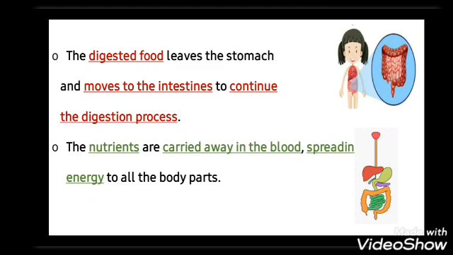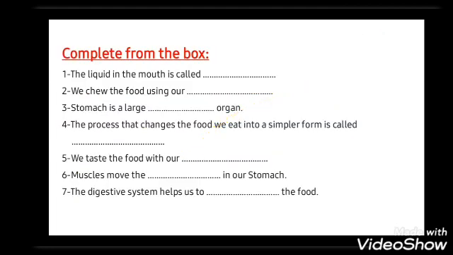Okay, after that, solving the exercise. Number 1, the liquid in the mouth is called saliva. Number 2, we chew or cut the food using our teeth. Number 3, stomach is a large muscular organ.